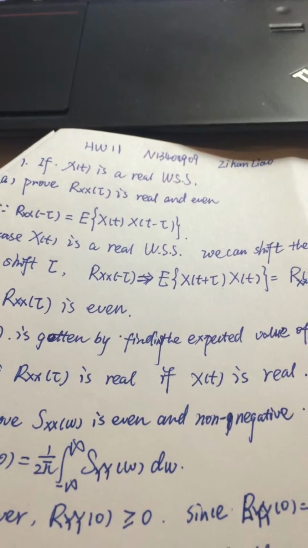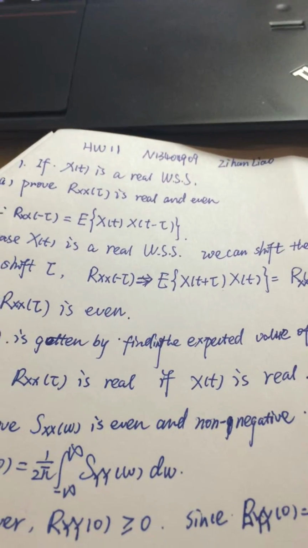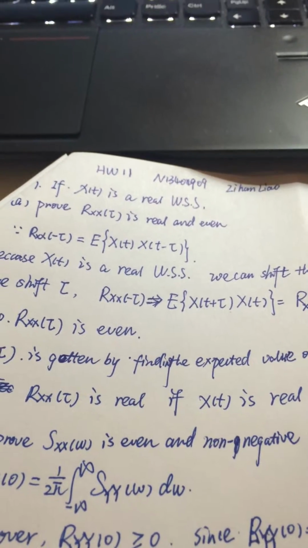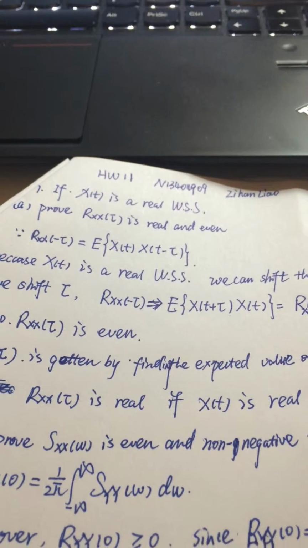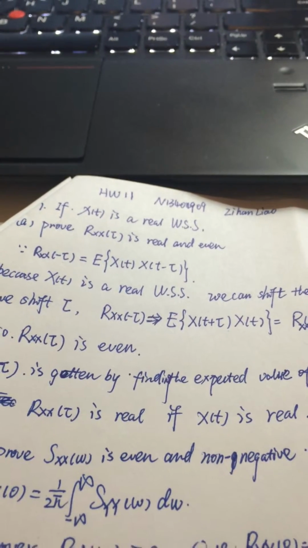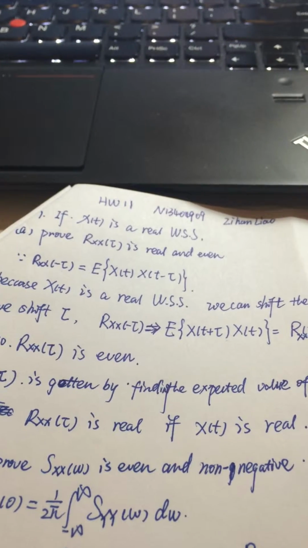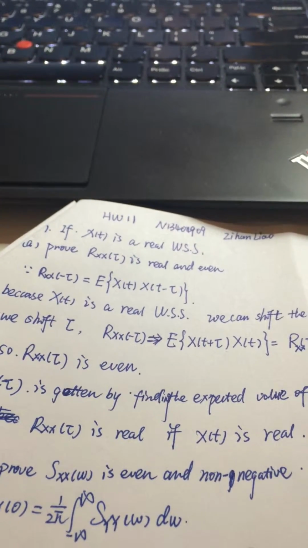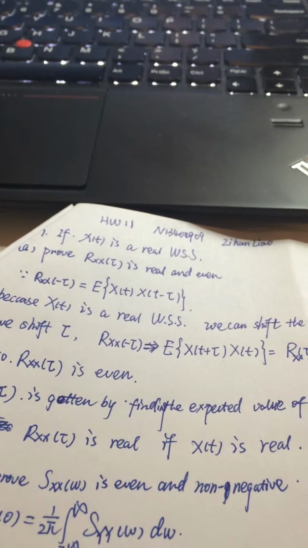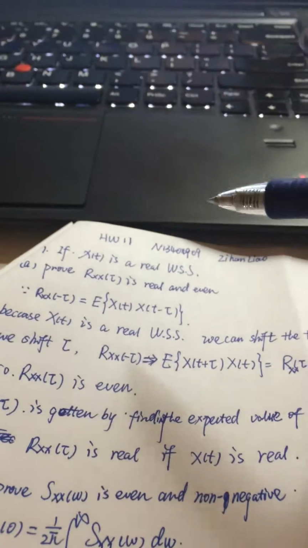This is homework 11, the stochastic process. I wanted to record the first question. The first question is about a stochastic process which is white and stationary, and I wanted to find the property of the autocorrelation function and its spectrum. First, I should prove the autocorrelation function is real and even, and then I have to prove the spectrum is even and non-negative. So look at it.